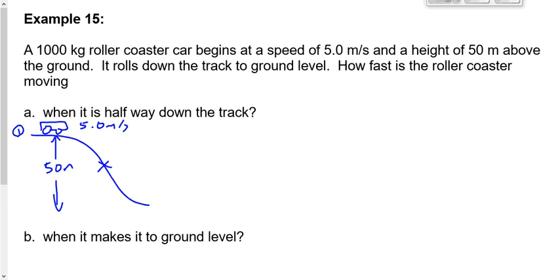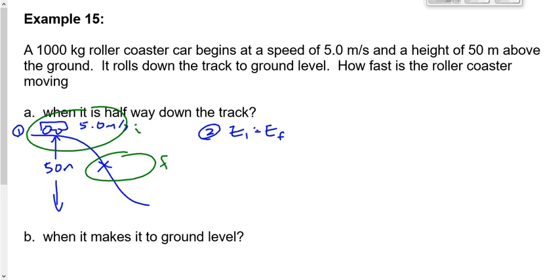So there's step 1. Now step 2 is to say EI is equal to EF. And why do we say EI is equal to EF? Well, because the energy right up here at the top has got to be equal to the energy right here, halfway down. If we don't create or destroy energy, then the energy at the initial point is equal to the energy at the final point of this question. Now, step 3 is to sub in equations 1/2 mv squared and mgh into this EI equals EF. Let's say at the initial point of this problem, do we have potential energy? Yes? How come, Kelvin?